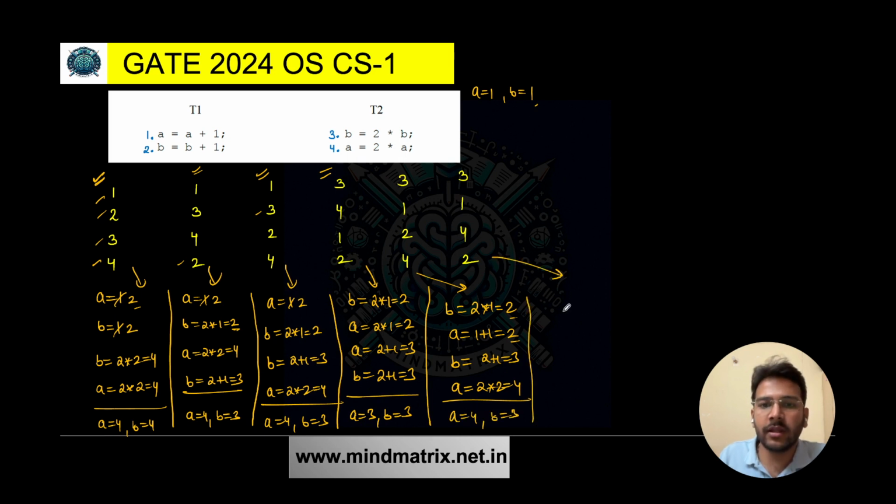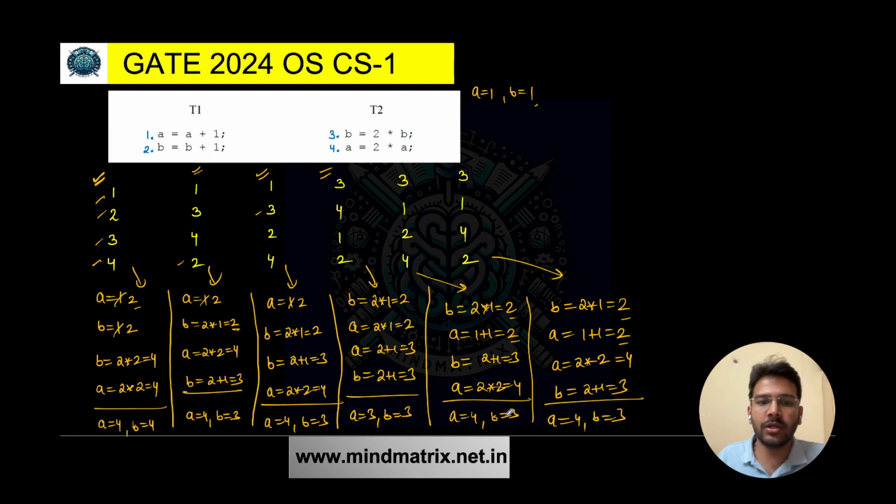Now let's solve this final order as well. Third one, B is equal to twice of B. Initial value of B is 1, so it is 2. Then first statement, A is equal to A plus 1. Initial value of A is 1, so 1 plus 1 is equal to 2. And then the fourth statement, A is equal to twice of A. Twice of A, that means A is 2, so 2 into 2 is equal to 4. And then the last one, that is second, B is equal to B plus 1. B value is 2, so 2 plus 1 is equal to 3. What do we get? A is equal to 4 and B is equal to 3. So these are the possible values here.